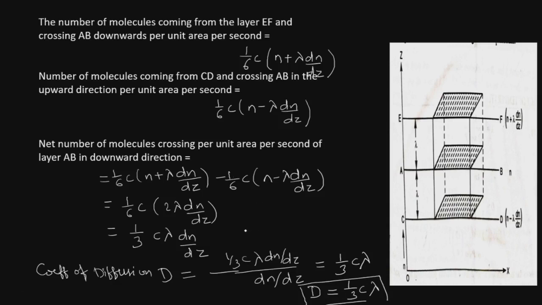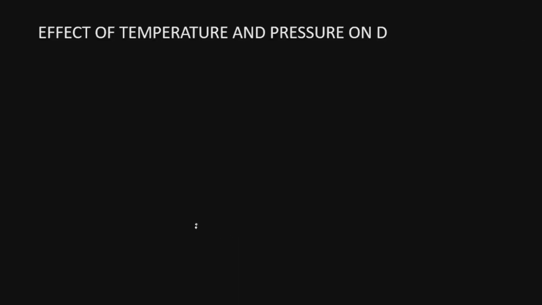Next we will find out the effect of temperature and pressure on the coefficient of diffusion. We have the formula for mean free path lambda as equal to kT upon root 2 into pi sigma square p, and the formula for C, the average velocity, as root of 8 kT upon pi m.